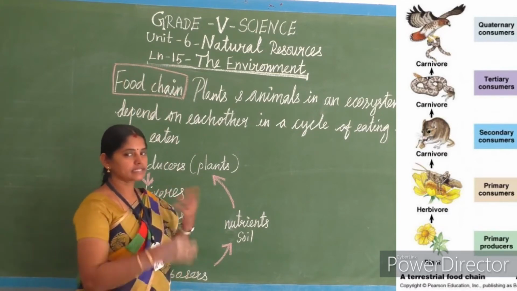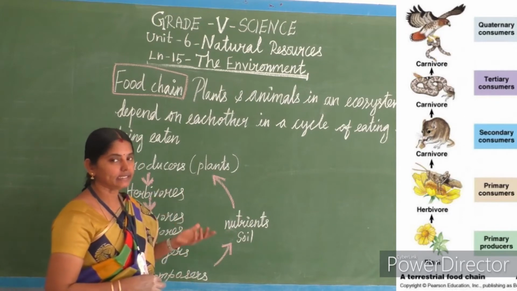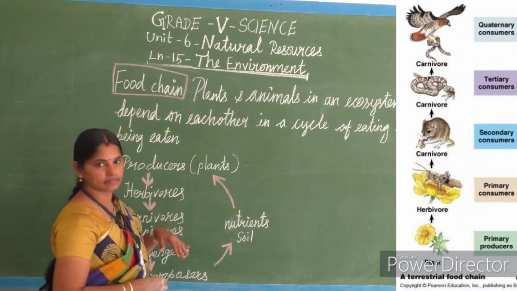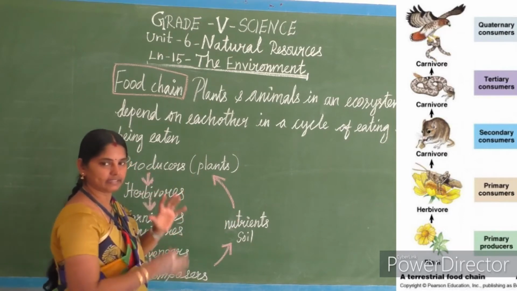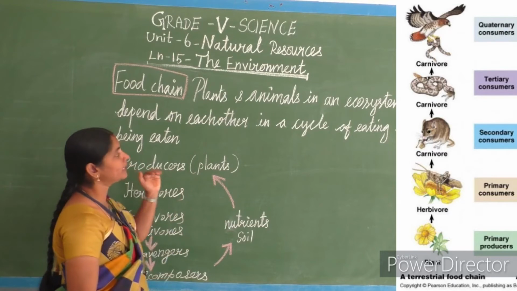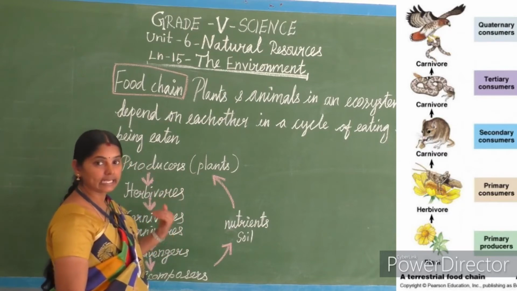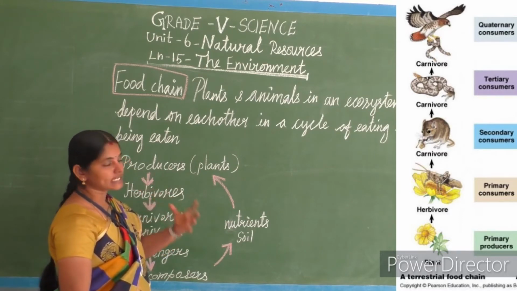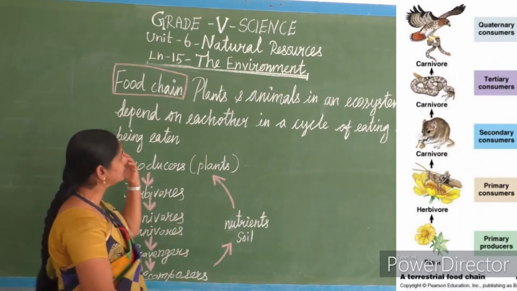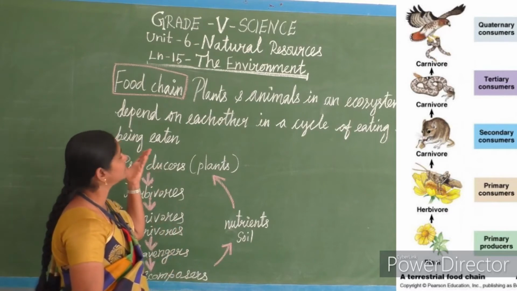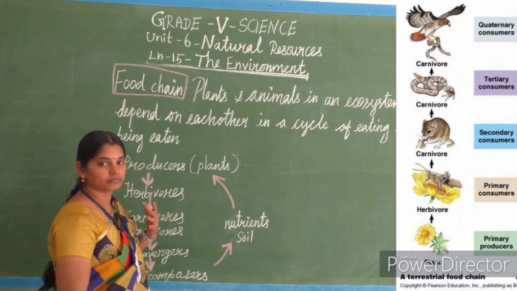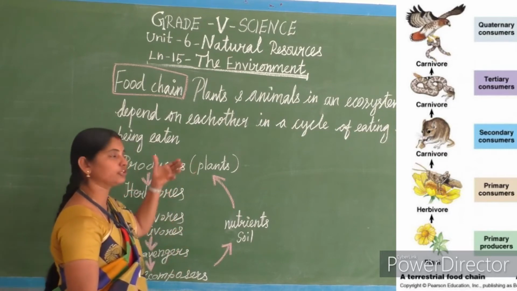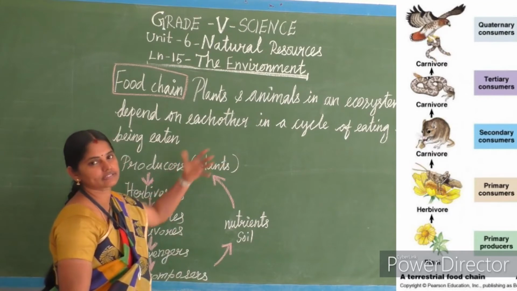See, plants and animals are interdependent. That interdependence we name as food chain. See, plants and animals in an ecosystem, in the environment, depend on each other. That is interdependence. In a cycle of eating and being eaten, that we call food chain. See, we'll see that in an example, then you will understand the meaning of this sentence.